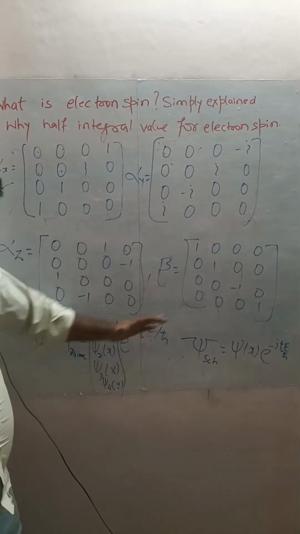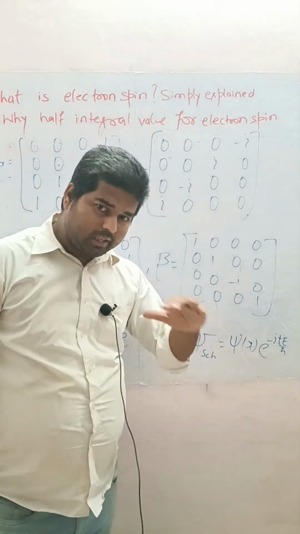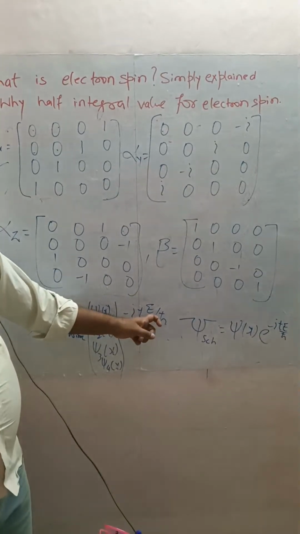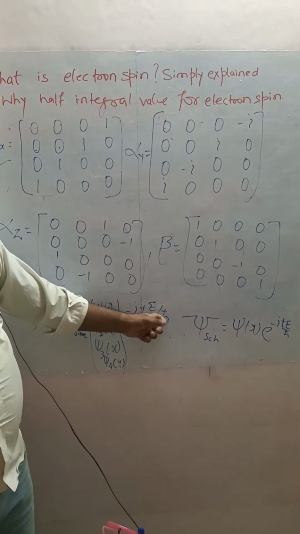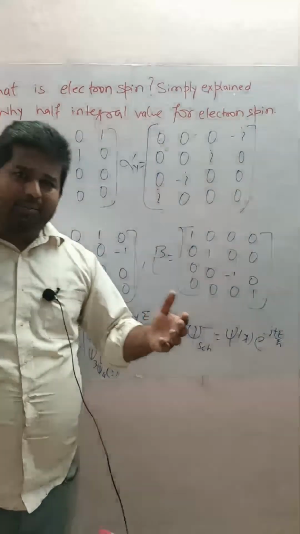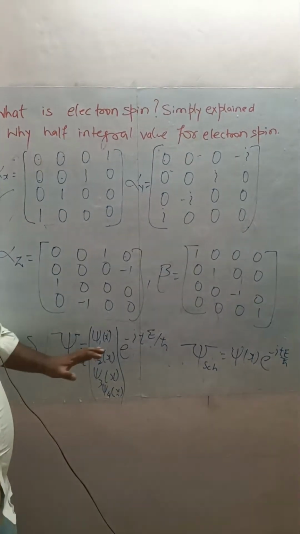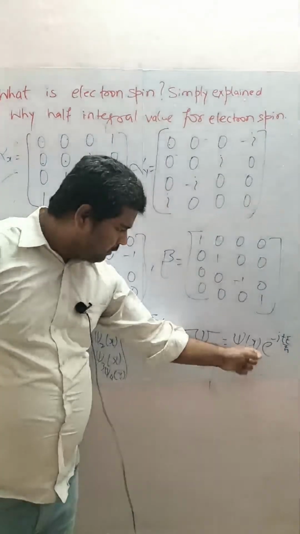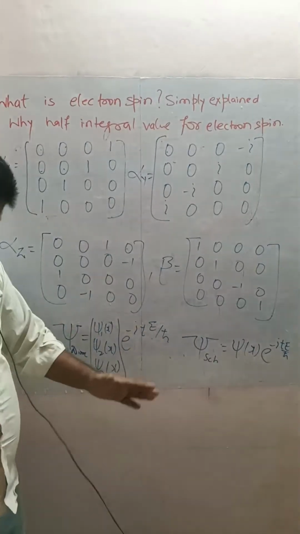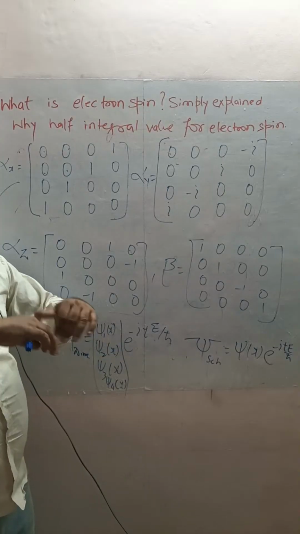Understood? Notice the differences. Here the total energy is the classical total energy, kinetic energy plus potential energy. Here this is the relativistic total energy, Einstein's equation, E equals the square root of P squared C squared plus M squared C to the power 4, where P is the momentum of the particle. Notice the difference. Here the amplitude was just one-dimensional. Here the amplitude has 4 components. All 4 are one-dimensional, but they are completely orthogonal.